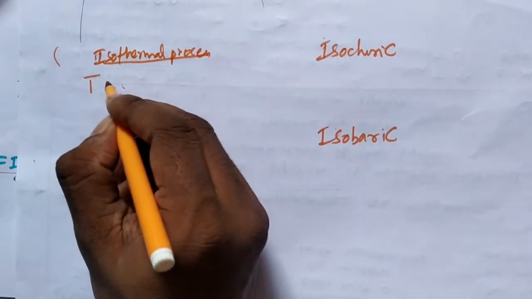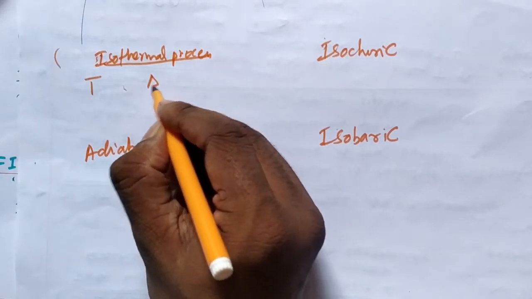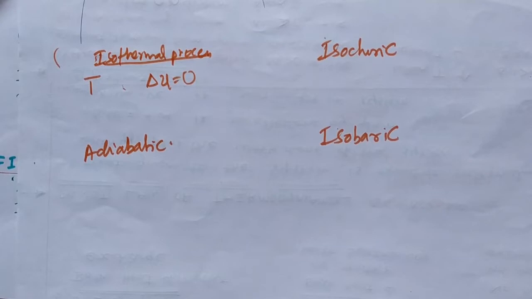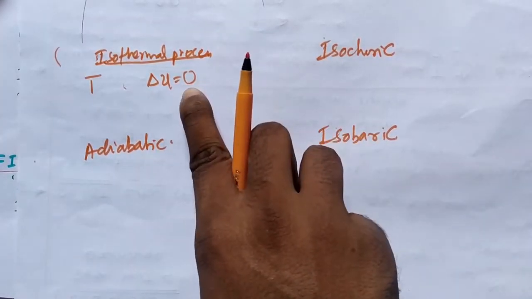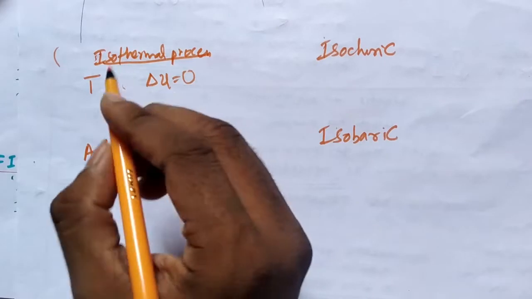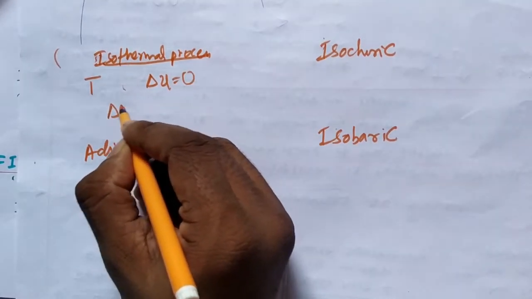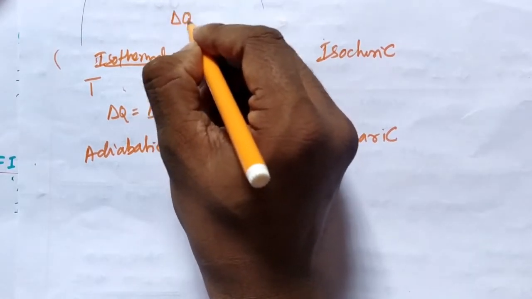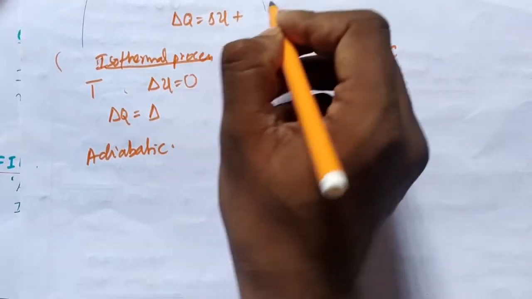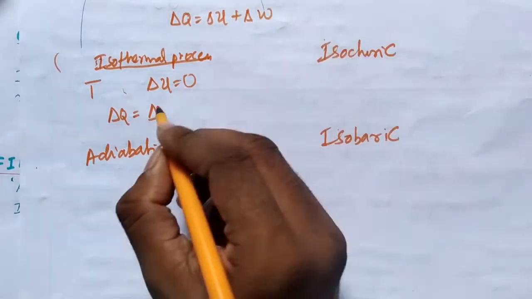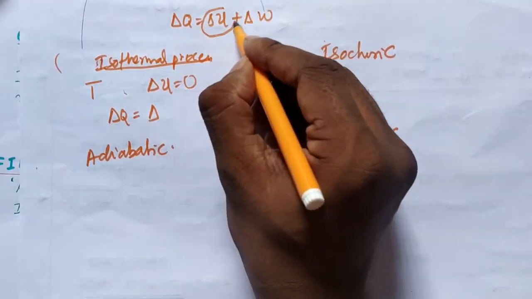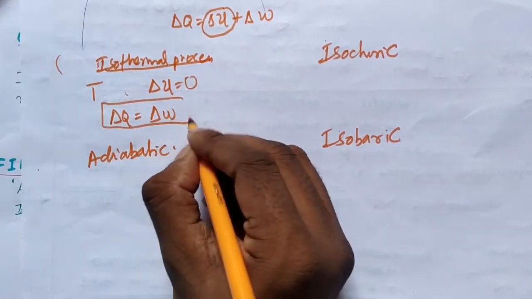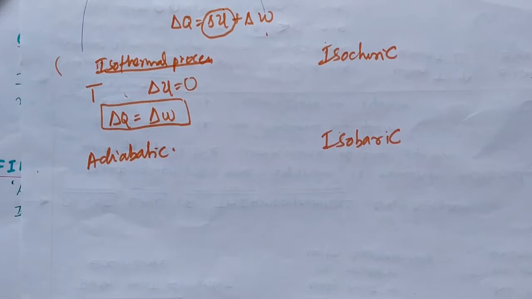In isothermal process, the temperature is constant. That means what? Internal energy doesn't change. If you're not providing temperature, how could internal energy change? Internal energy will remain the same. So according to the first law of thermodynamics, energy given to the system is partly used for internal energy, partly used for work done. Since internal energy change is zero, the amount of heat given to the system will be completely converted to work done.